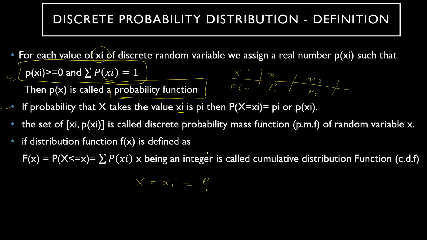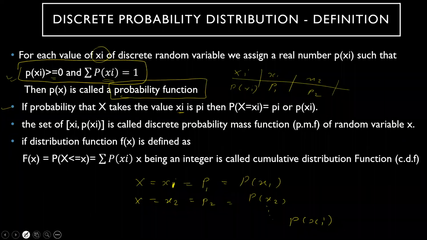Or we just simply call it p of x1, for x equal to x1. Or if you take x equal to x2 as a random variable, either you write p2 or you write p of x2. All this put together, in general I have written p of xi here. This is what it means.